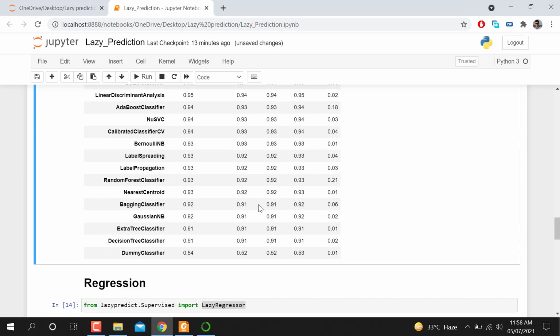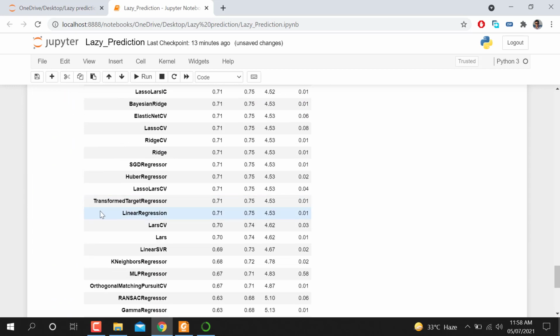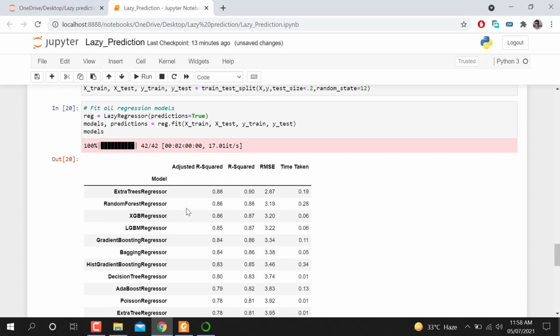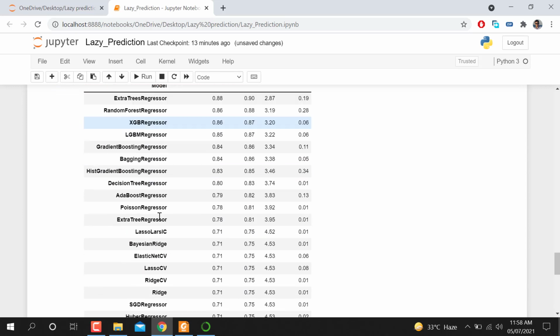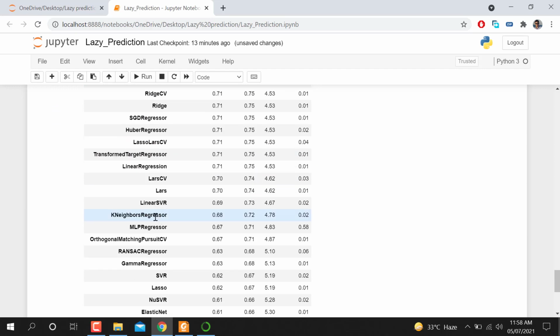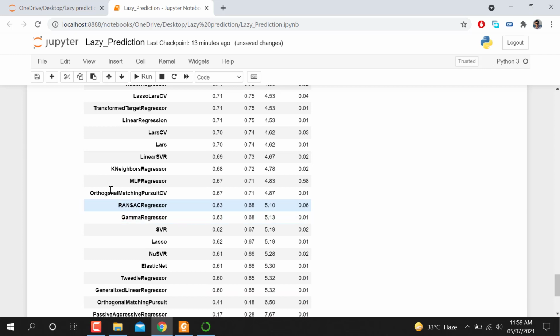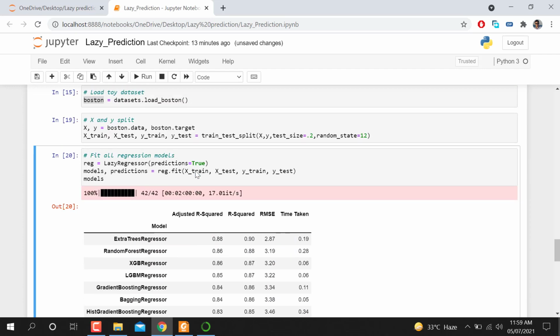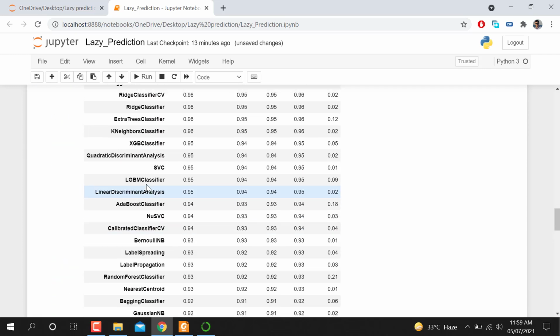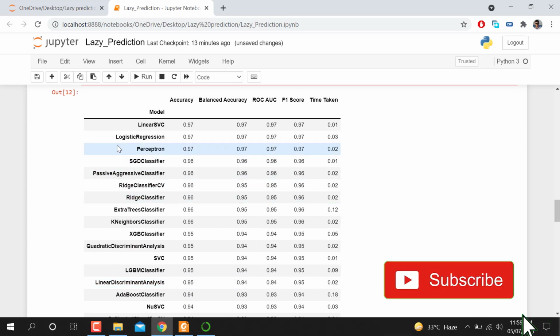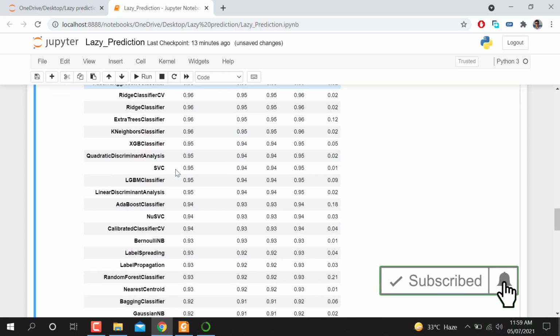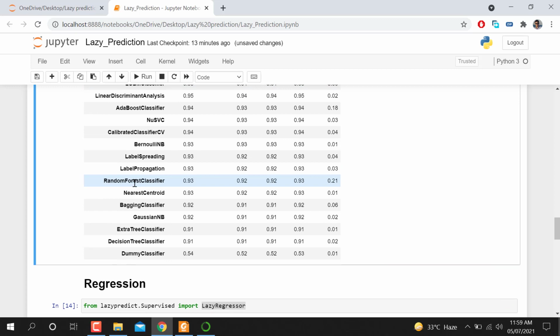These are the evaluation metrics. While talking about regression, we have XGB regressor and K nearest regressor, and these are the most popular. Make sure you hear about those algorithms. For classification, we have logistic regression and the most popular decision tree classifier, random forest, and a lot more.